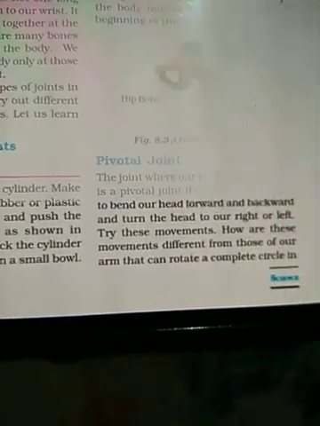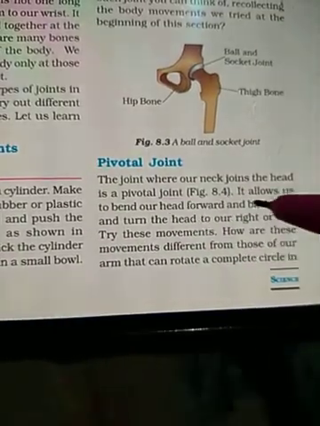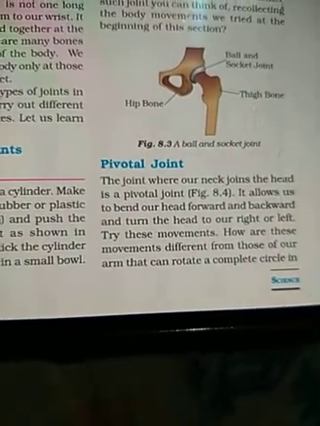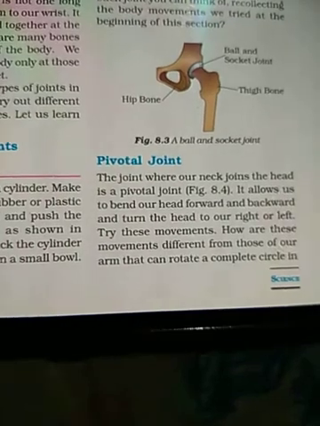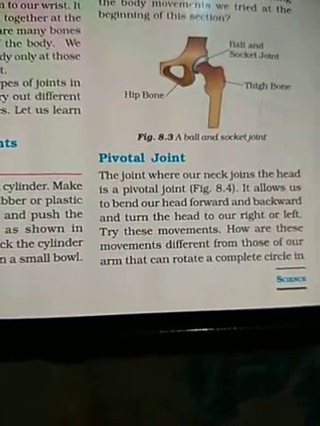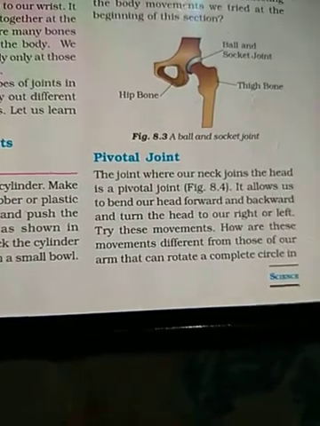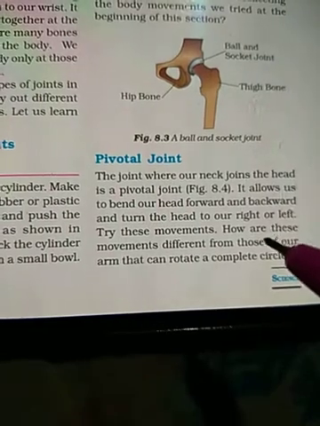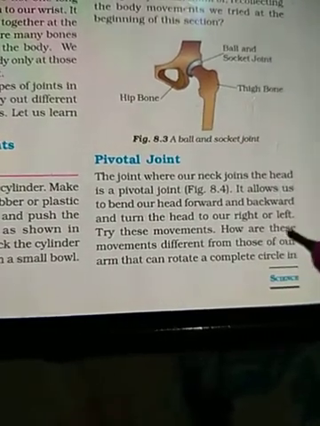Next is the pivotal joint. The joint where our neck joins the head is called the pivotal joint. As you can feel at the back side of your neck, it is the joint where our head joins the neck. It allows us to bend our head forward, backward, and turn our head right to left.